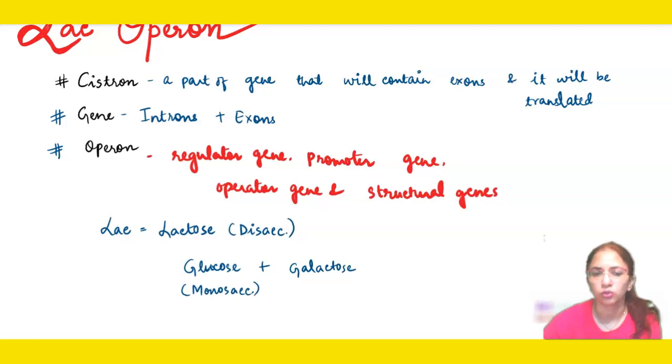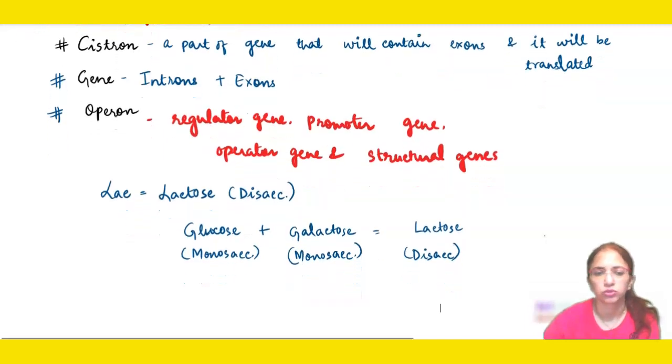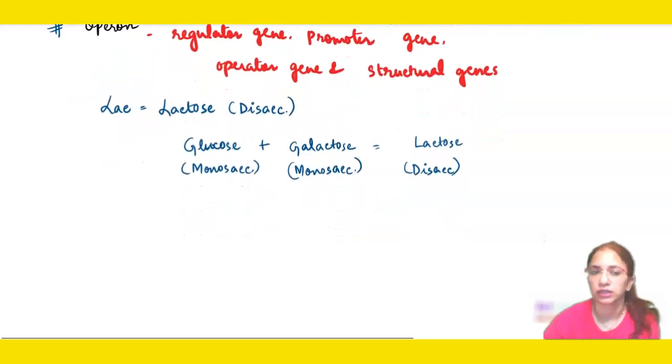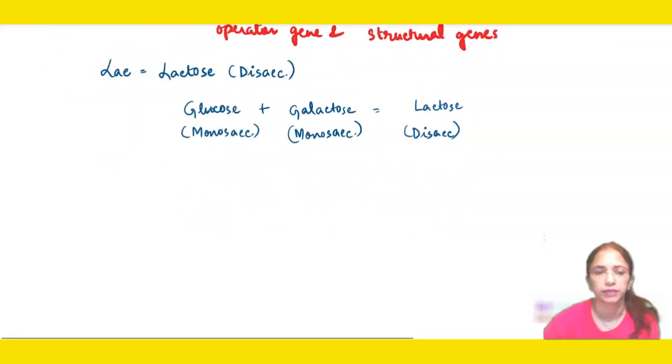Glucose is a monosaccharide and galactose is also a monosaccharide. So they have assembled together to form a disaccharide which is known as lactose. Okay, so if you talk about the lactose sources, then milk is one of the sources of lactose because it contains lactose sugar in it.